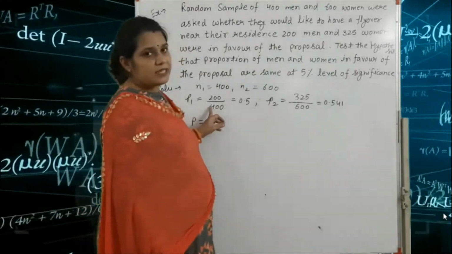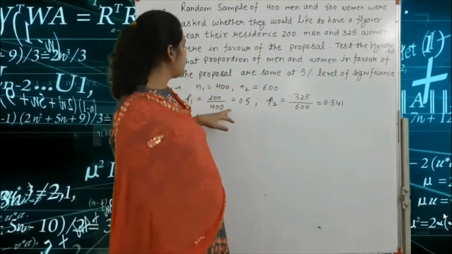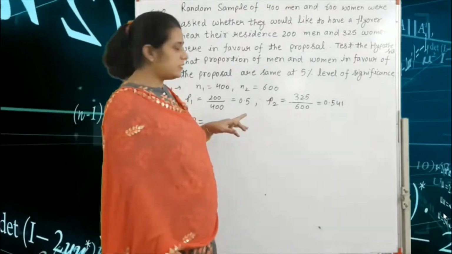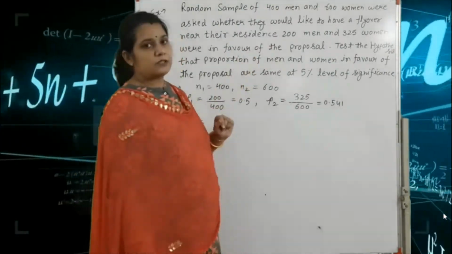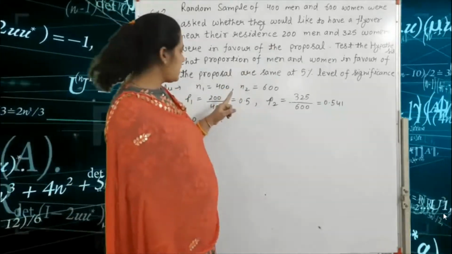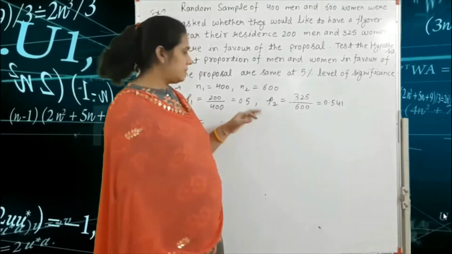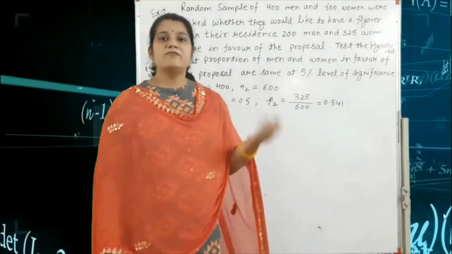So p1 is equal to the favorable men over the total men. The denominator is 400 and the numerator is 200 men, so we write 200 divided by 400, which is 0.5.